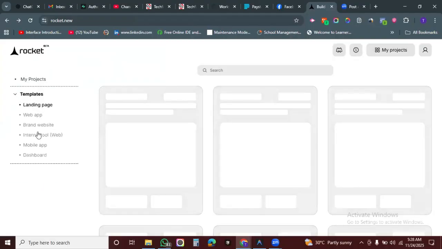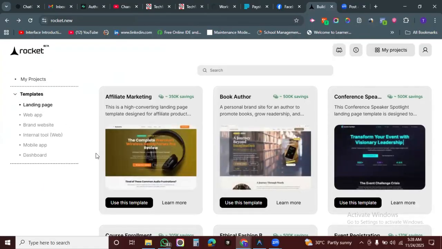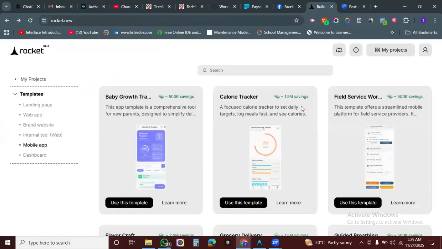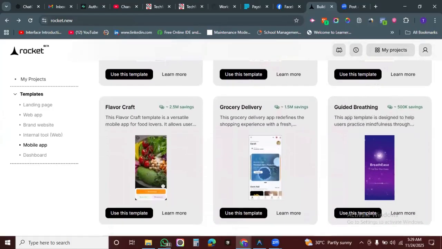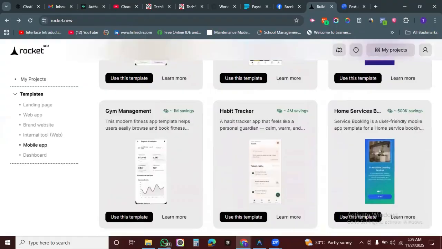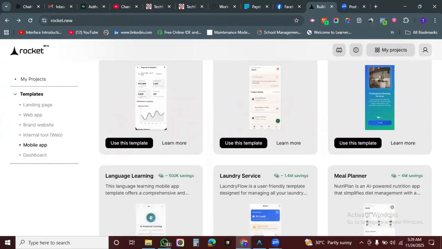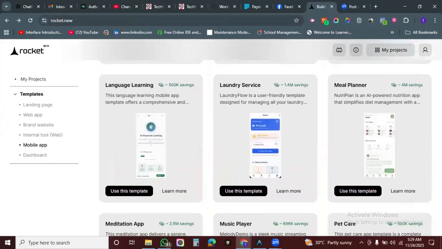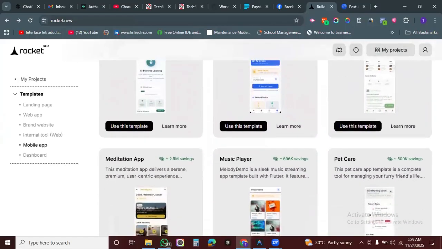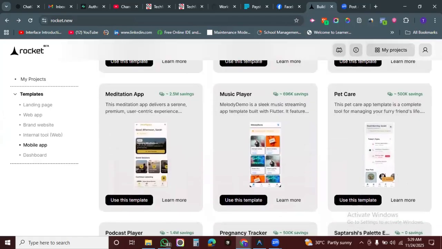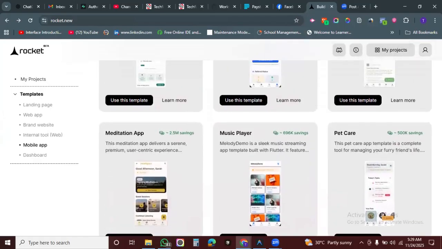By the way, Rocket.New also has templates. All right, ready-made templates that you can use in starting up your project. When I select mobile, I'm going back to my project. I just need to show you this before we move on. If you want to build something related to calories, baby growth, and so on, field service. These are mobile apps. Any of gym management, habit tracker, and so on. I'm going back to that project. Laundry, meal planner, meditation, music player. I want to build a music player like Boom Play.